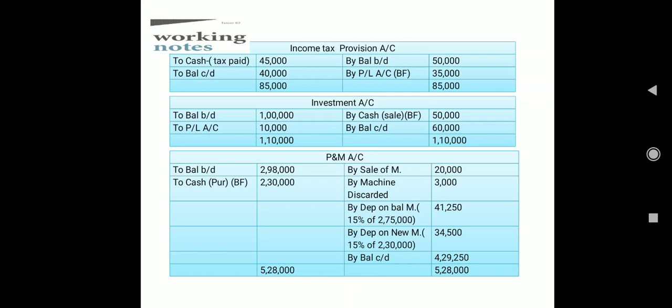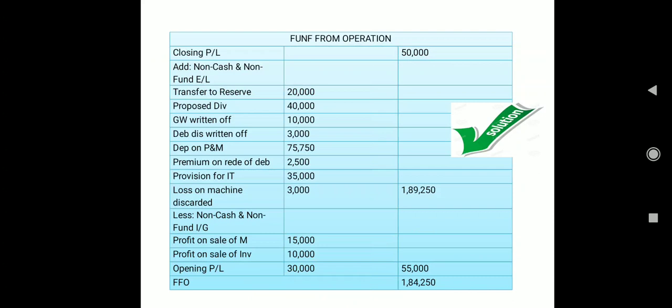41,250. And then we had the information that we have purchased the new one worth rupees 2,30,000. So depreciation on that is also 15%, that is 34,500. So the total depreciation charge is going to be 75,750 rupees. Okay, so these are all our working notes, and now moving to the calculation of fund from